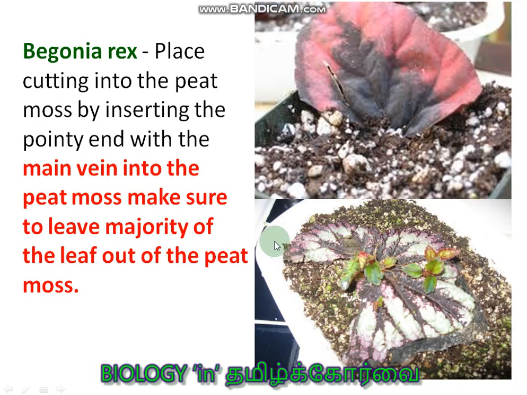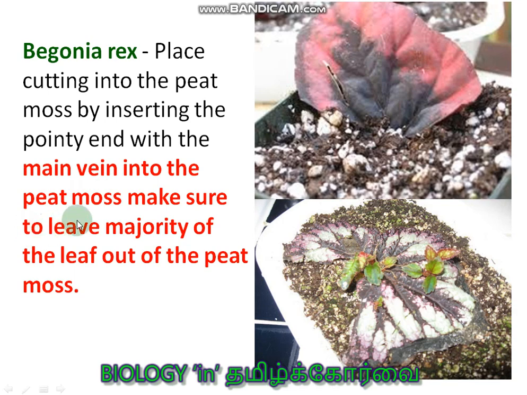Next one is Begonia, Begonia rex. Okay, Begonia rex. Here you can see the leaf is just planted in the soil, and this vein is touching the soil. Okay, from the vein the new plants are arising. You see, this is the old leaf, and from the veins of the leaf the new plants are arising.